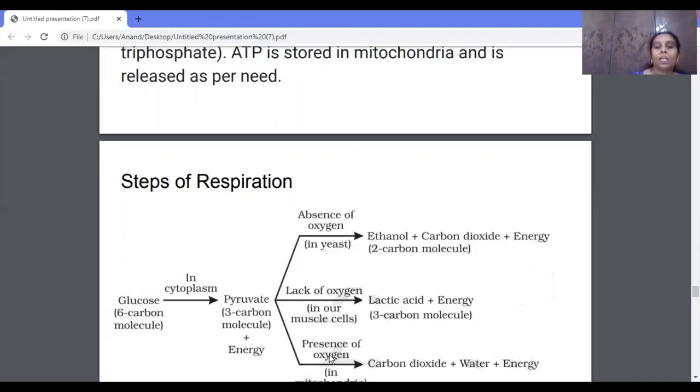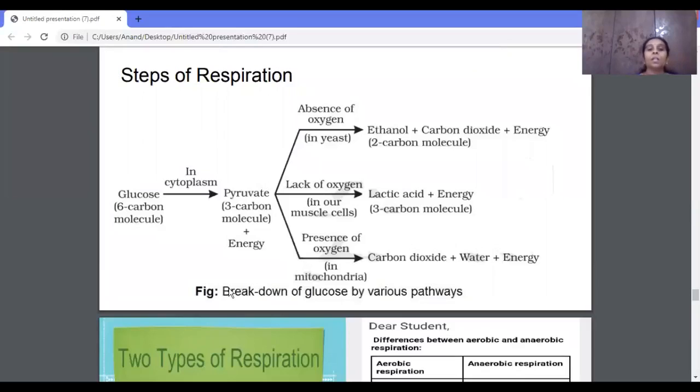Whereas in the third case, here the glucose has been converted into pyruvate in the cytoplasm, then again it enters the mitochondria, which is called the powerhouse of the cell. In that mitochondria, in the presence of oxygen, the glucose gets converted into carbon dioxide, water and the energy. In this case, the respiration has taken place in the presence of oxygen. That is why we can call it aerobic respiration.